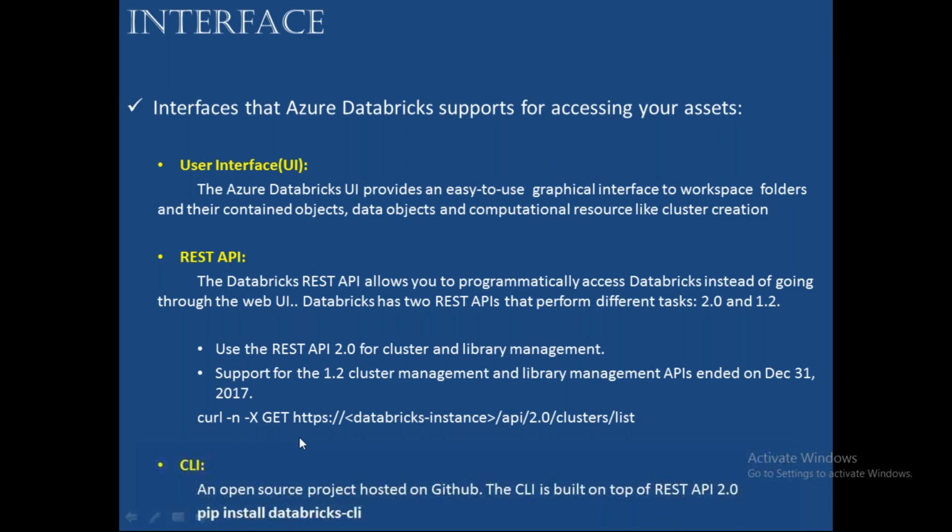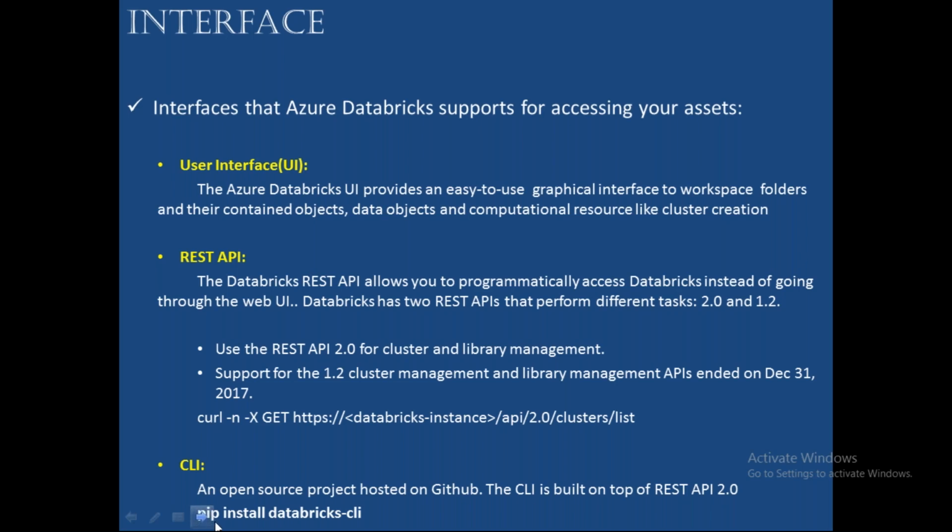Next, the CLI. It is an open source project hosted on GitHub, and the CLI is built on top of REST API 2.0. To install it, the command is pip install databricks-cli. Basically, whatever commands you submit by using the CLI are going to use the REST API in the backend.